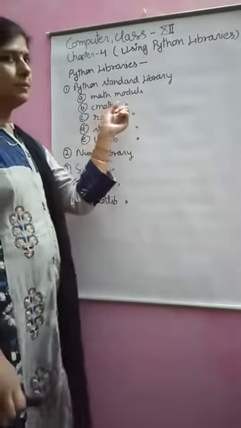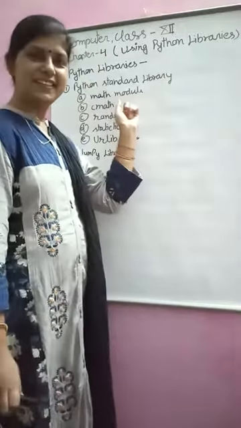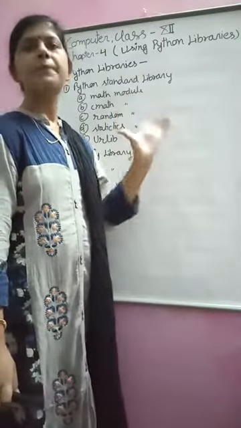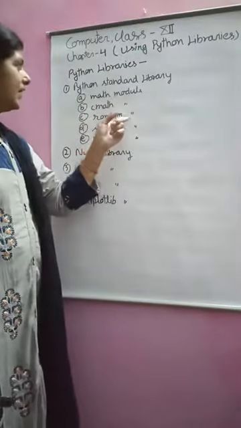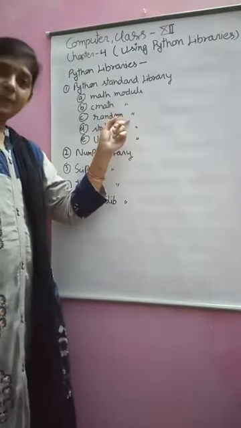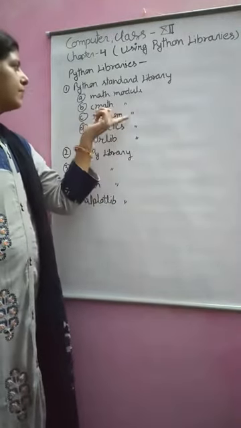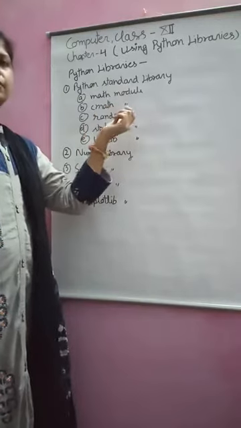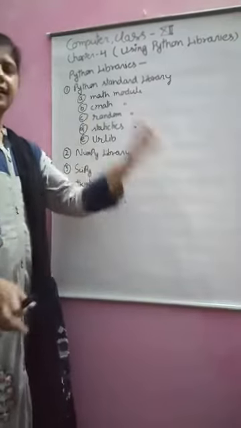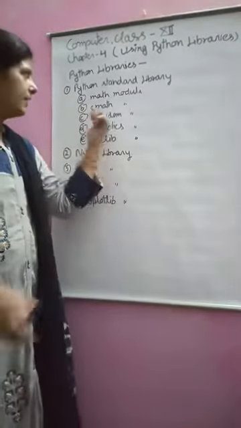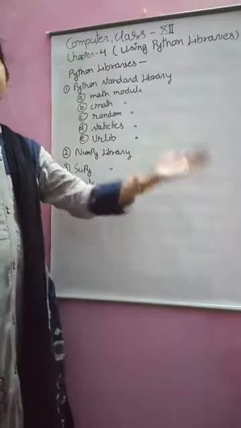Now, CMath module. CMath module means mathematical functions on complex numbers. It provides some mathematical functions which you can use on complex numbers. Random module, to generate a random number. What is random? Randomly a number. So using this module, you can generate a random number. If you do not provide the range, it gives a random number. If you provide the range, it generates a random number between the minimum and maximum.